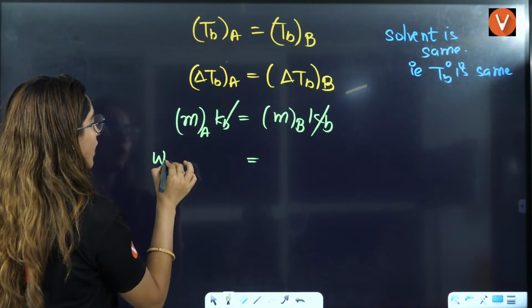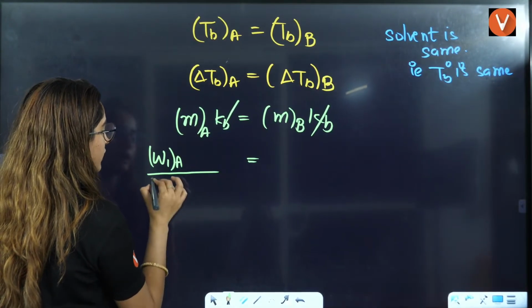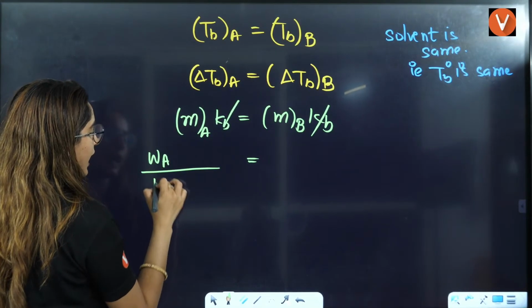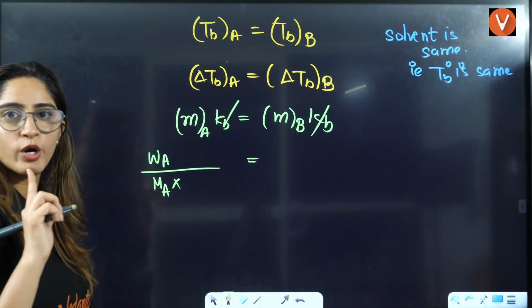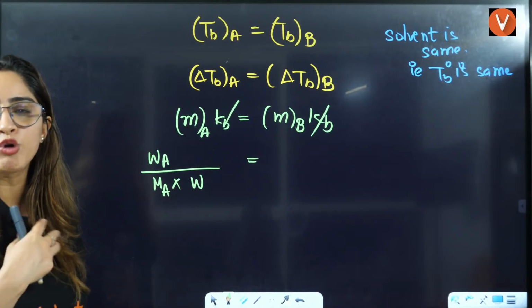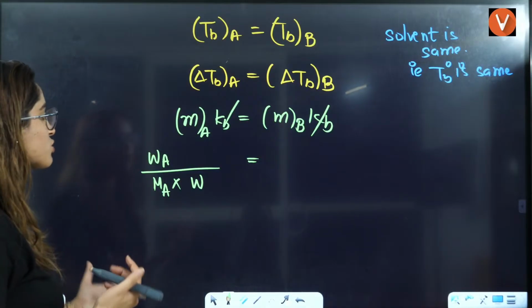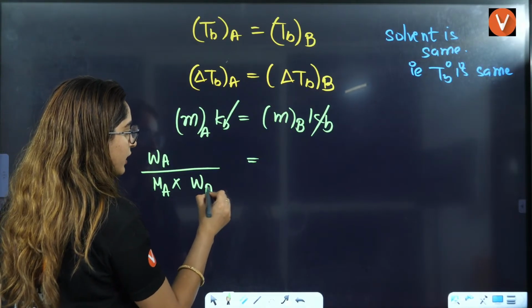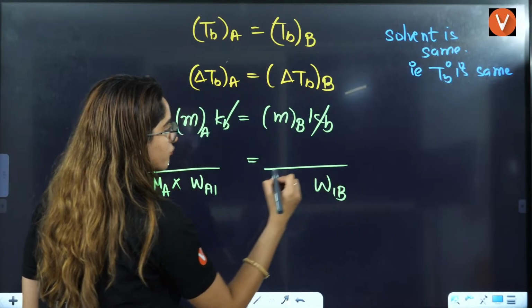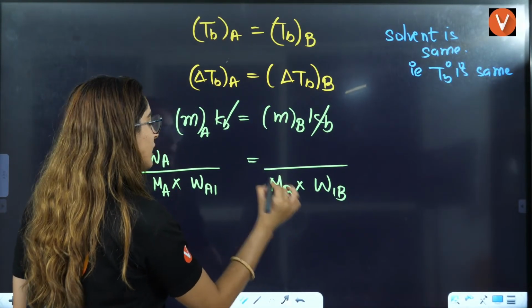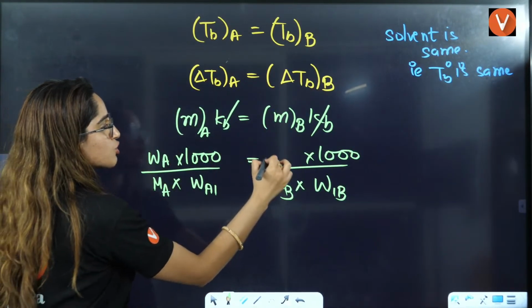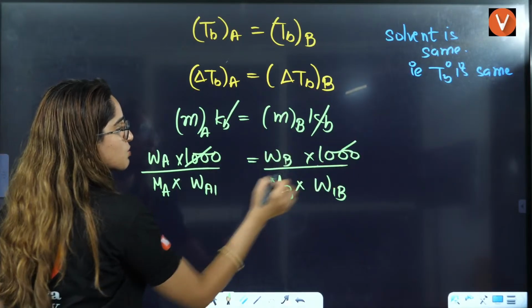So I'll write WA by MA, the weight of solute A divided by molar mass of A. Solvent, what you have, right? I'll write it here, solvent concentration. That means how much amount of water you had. Water is also different in all the cases. Solvent in case of A, this is solvent I am writing in case of B. Solvent is W1 in case of B, right? This is molar mass of B. This is multiplied by 1000. This is also multiplied by 1000. This is your weight of B. Now this will cancel out.